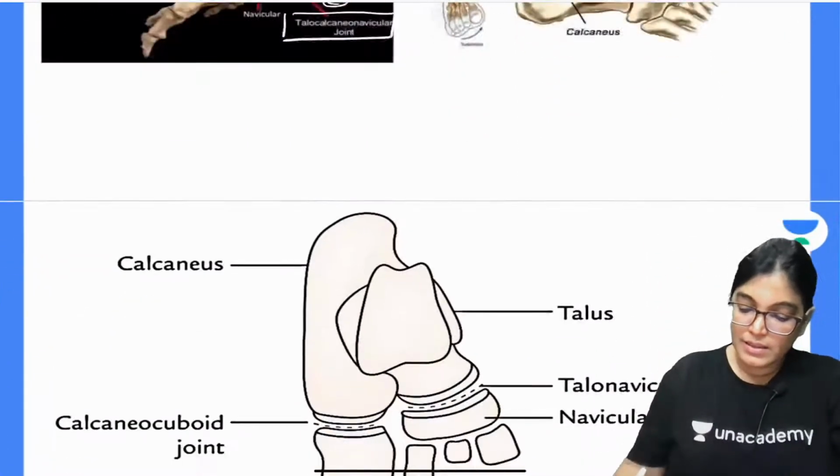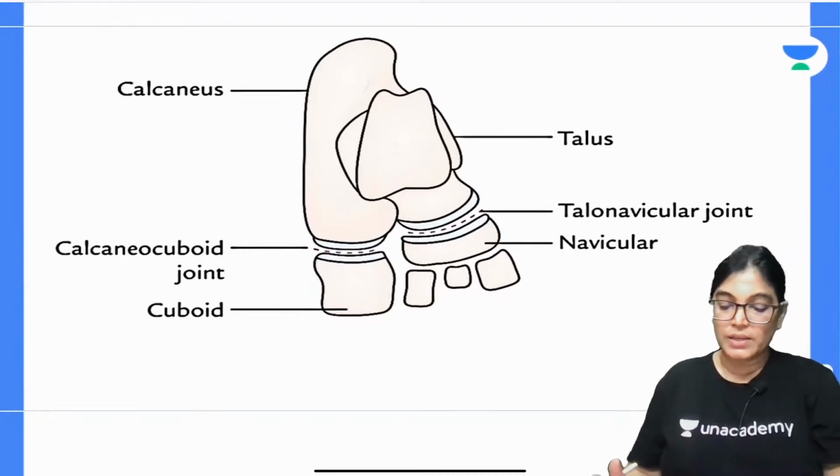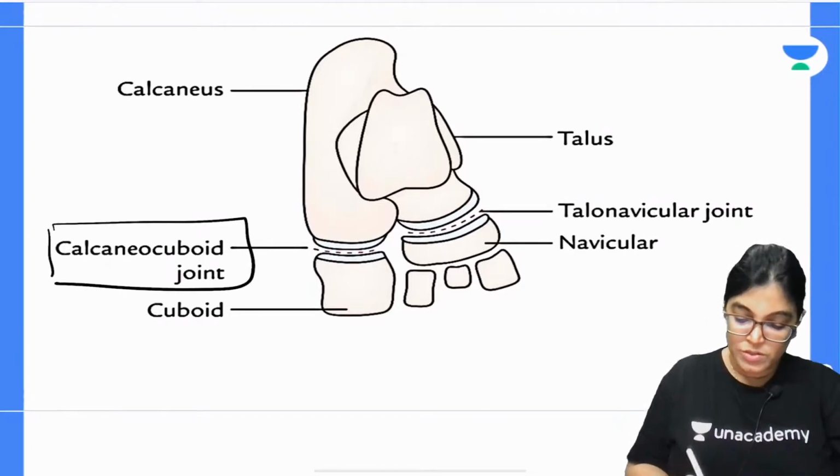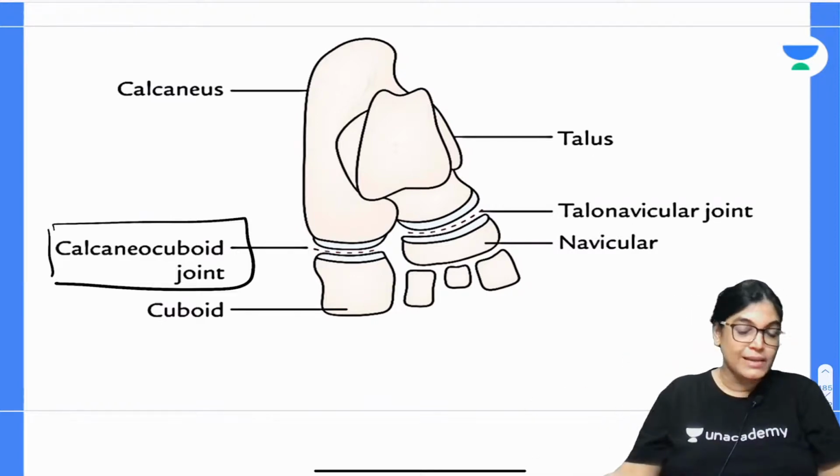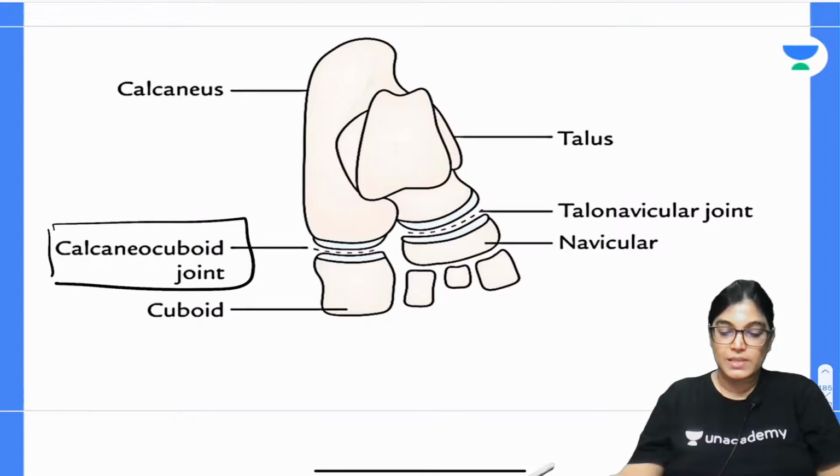Okay dear. Now moving to another one, where you can see the calcaneocuboid articulation. The movement that takes place at the subtalar joint is inversion and eversion, done by the peroneus longus and peroneus brevis.